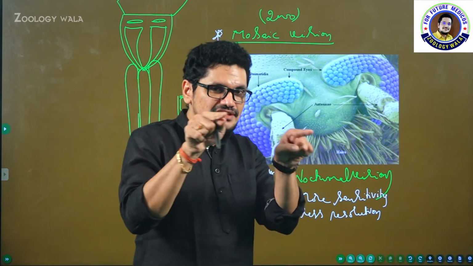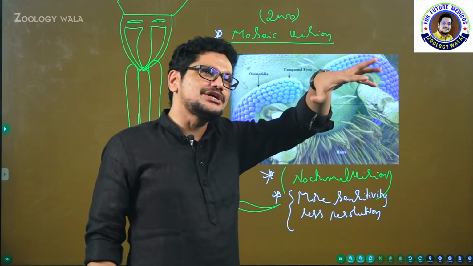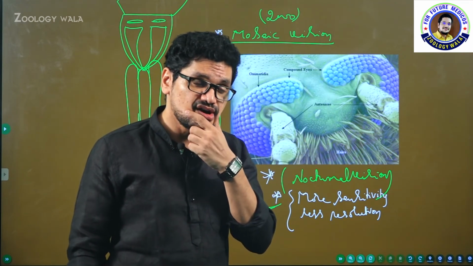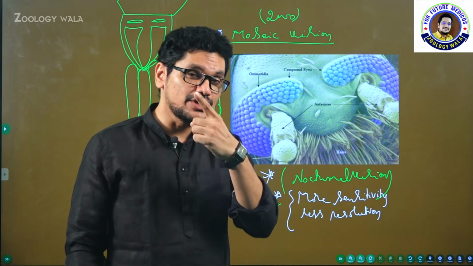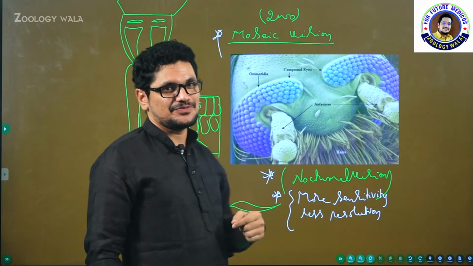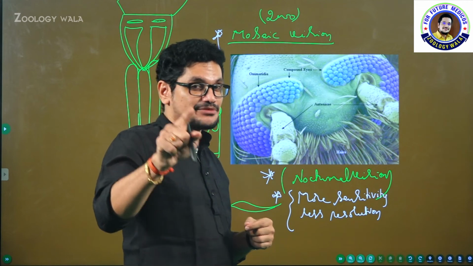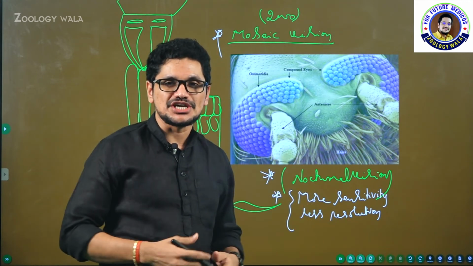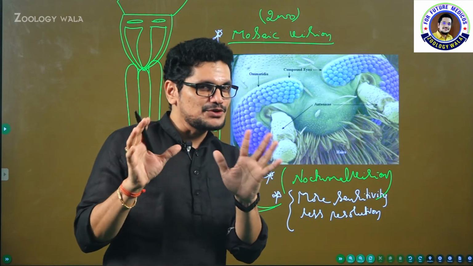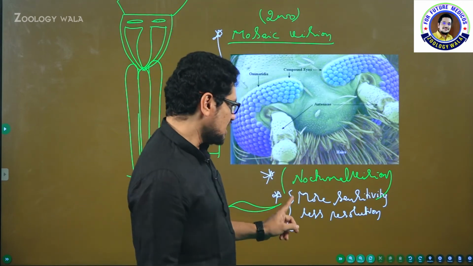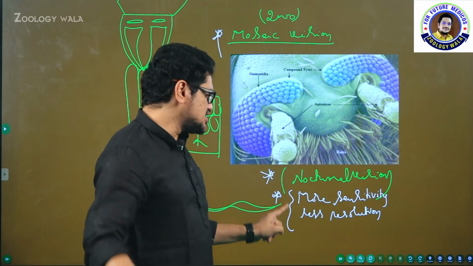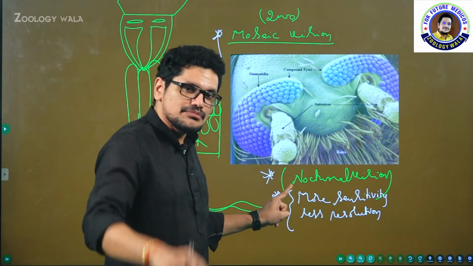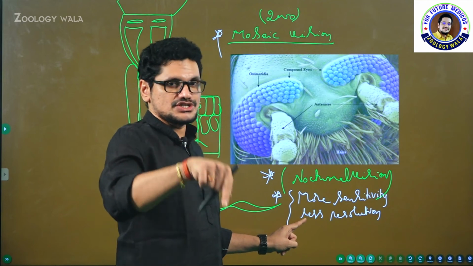Why is the wording like that, being common during night time? It means during daytime, is there any other image form? Can you guess? I am going to reveal the secret next time, okay? But definitely there is a lot of secret behind it. Everybody will think that during daytime also same vision, night time also same vision. There is some secret behind it. I don't want to disclose it now, okay? And now, this type of vision is common during night time and is called nocturnal vision, with more sensitivity but less resolution.